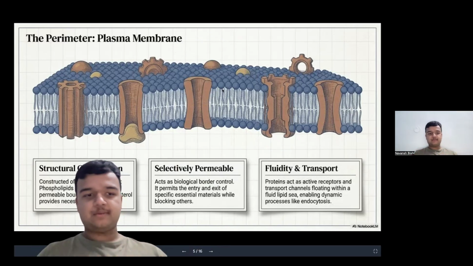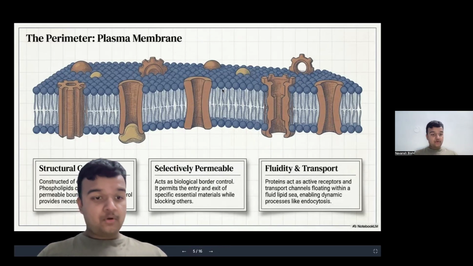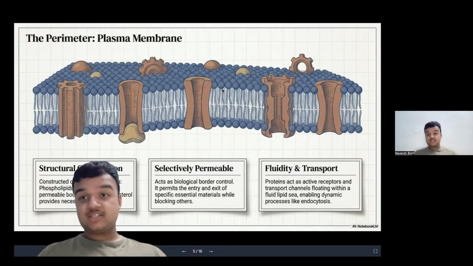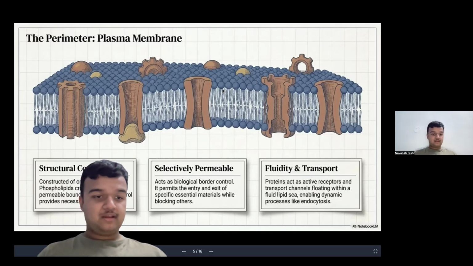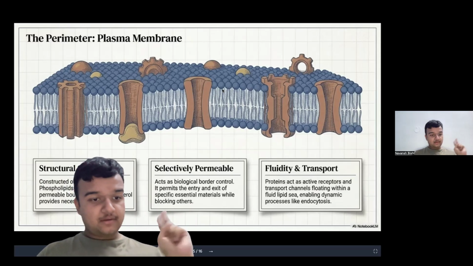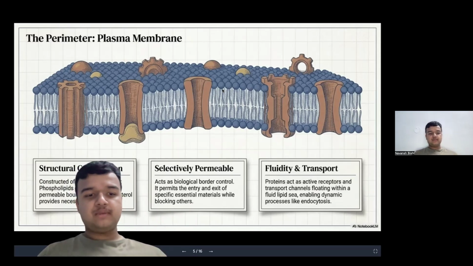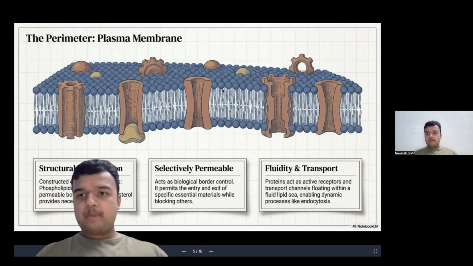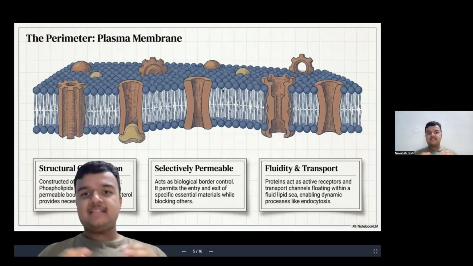Now, what is the structure of plasma membrane? It is basically an organic molecule composed of phospholipids which creates a semi-permeable boundary, while cholesterol provides necessary flexibility. So the two important things for the cell are cholesterol and phospholipids, which help to make it a semi-permeable membrane. Now, what do you mean by semi-permeable membrane? It only allows specific particles inside the cell.